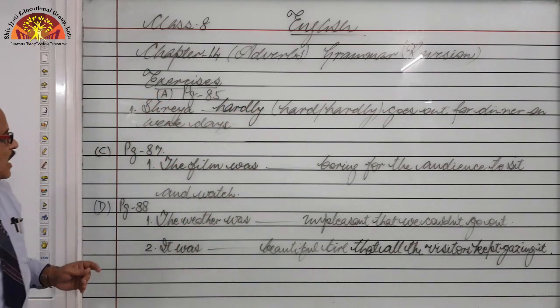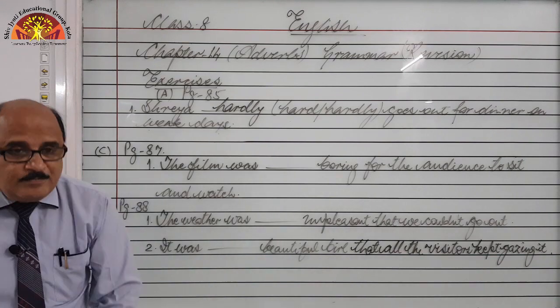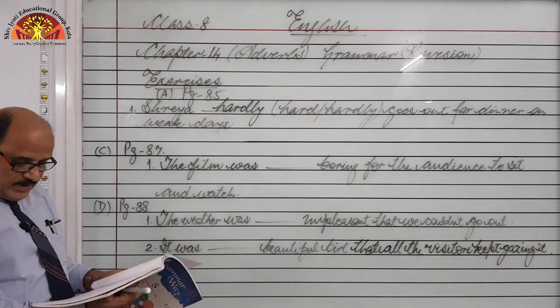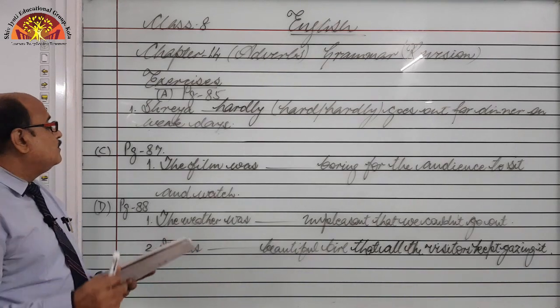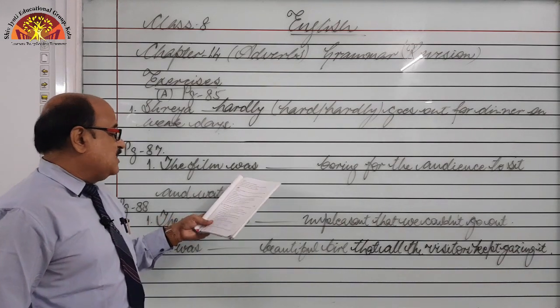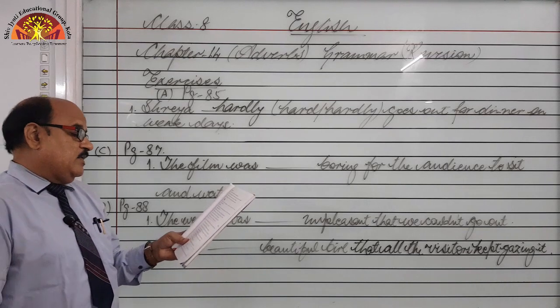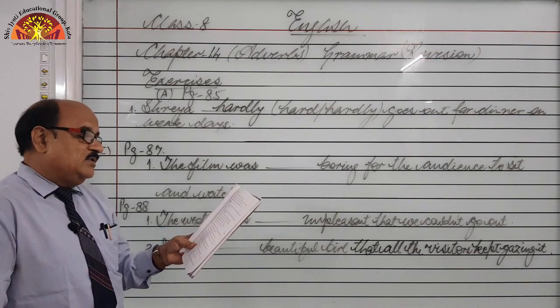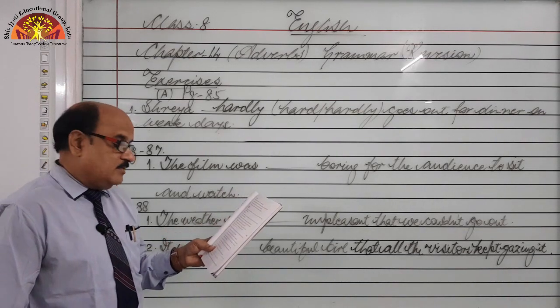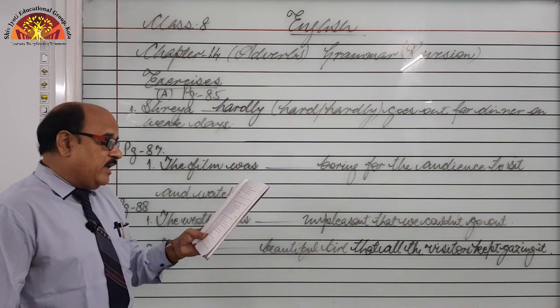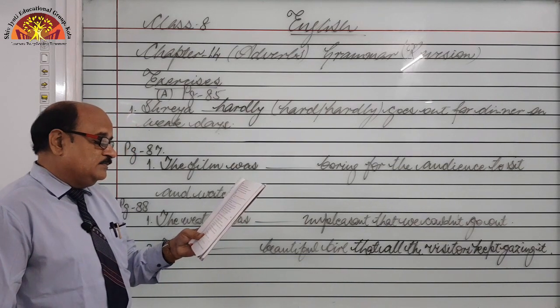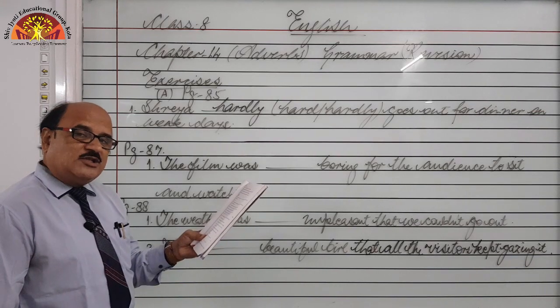Right. Now, please open page number 87, exercise C. Some clues have been given to you: quite, enough, too, fairly and rather. And the sentence is: The film was blank boring for the audience to sit and watch.